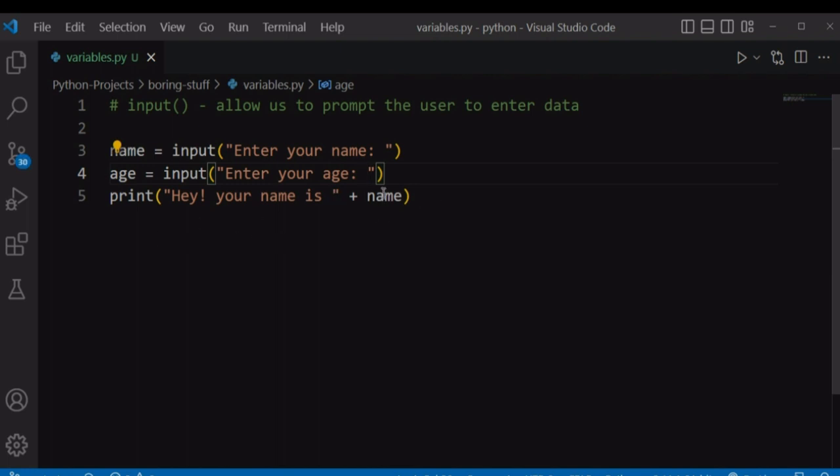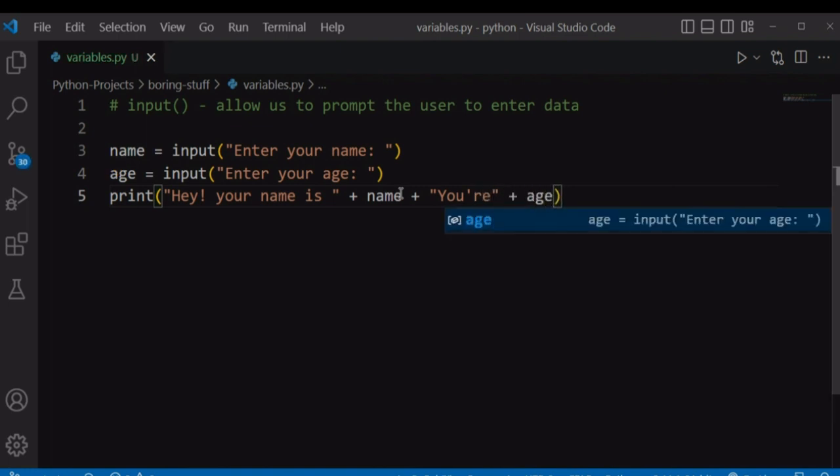After telling our users what their name is, we want to print to the user how old they are, so I can concatenate it at the end of this string that says "You are", then plus whatever the user has entered as their age, plus another string that says "years old".